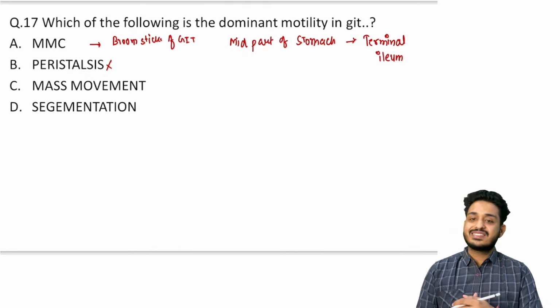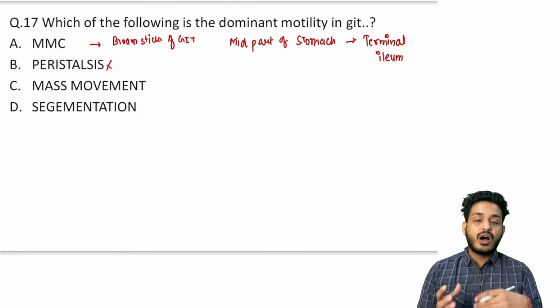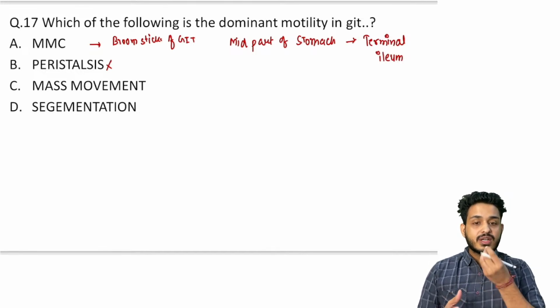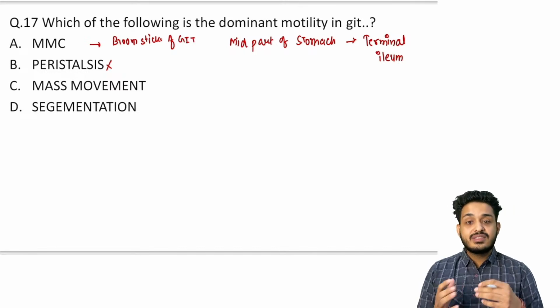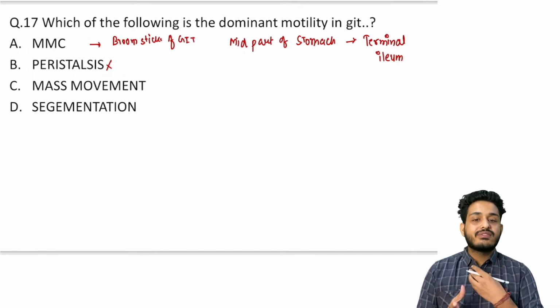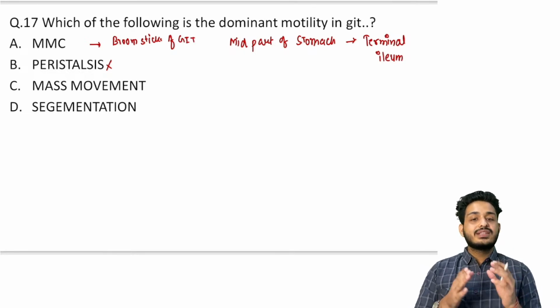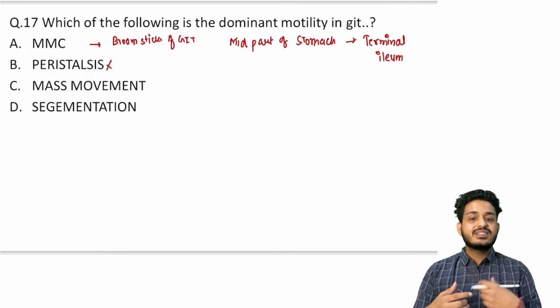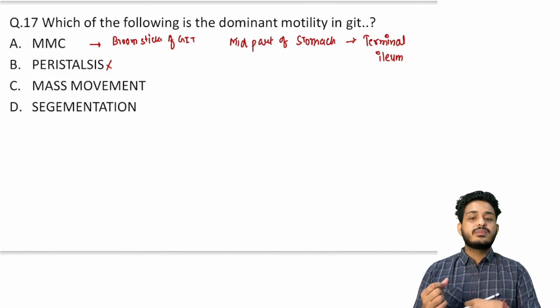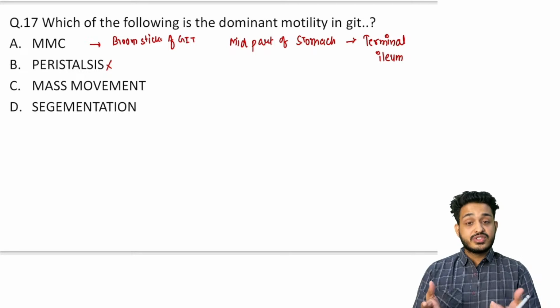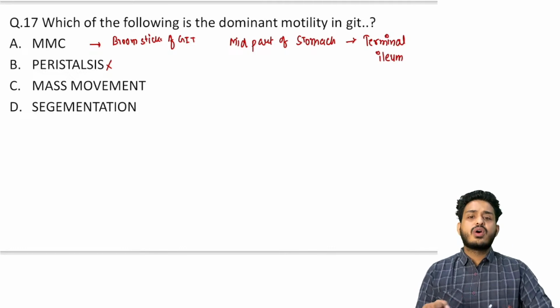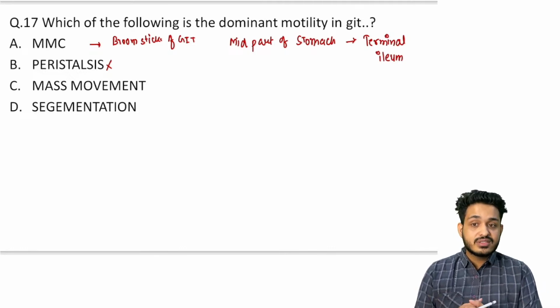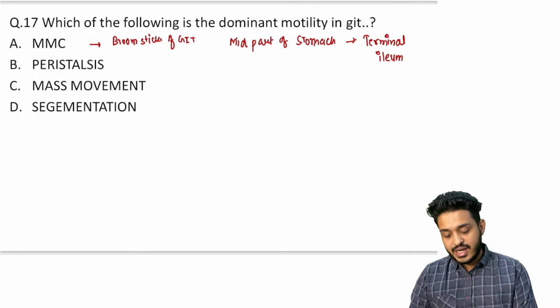Why? What is peristalsis? Peristalsis means a forward movement of the food. Suppose I'm eating rasgulla, what is going to happen with the rasgulla? It will always go in the forward direction. This is peristalsis, and peristalsis has a very high speed. If I'm eating something, it always goes downward. This is your peristalsis. What is reverse peristalsis? In vomiting, you will have reverse peristalsis. You will have dilatation of the esophageal sphincter, there will be an increase in intra-abdominal pressure, everything will be contracted, and food will come out. This is your reverse peristalsis. So peristalsis is not the answer. Let me make you understand.